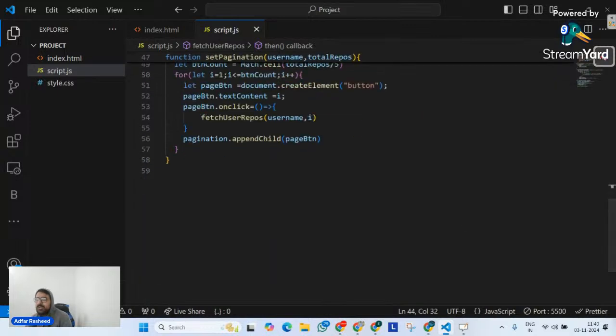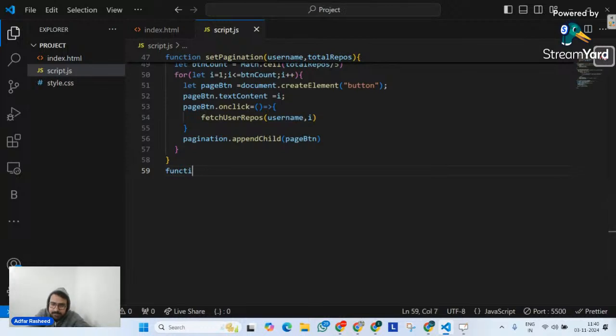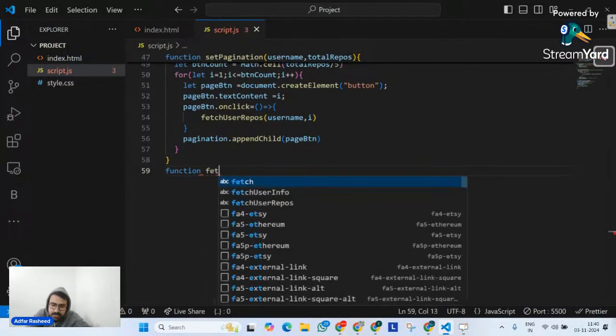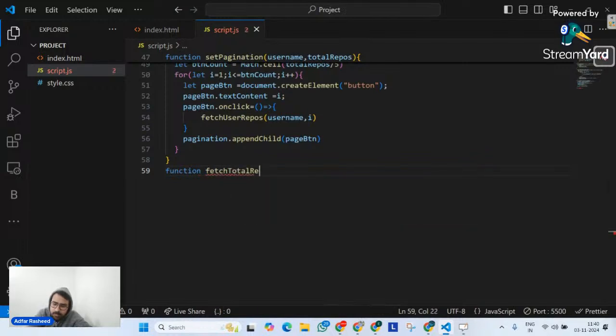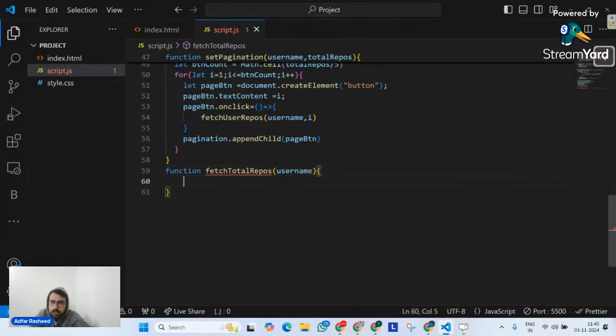That's why I will define another function, so that with its help I will be able to fetch total repos. Let me define a function, fetch total repos, and pass an argument to it called username.